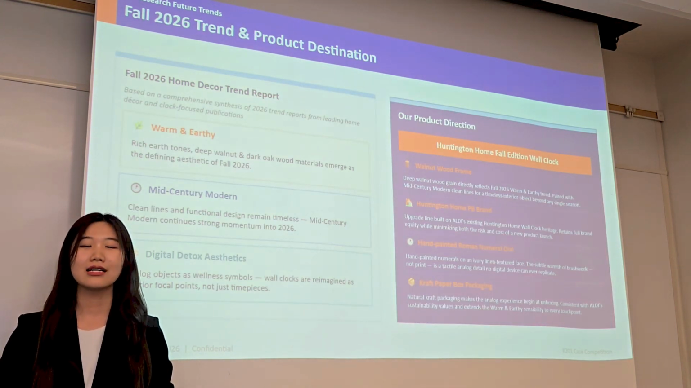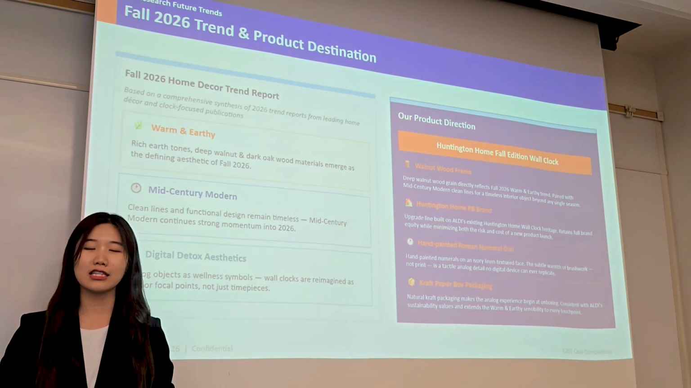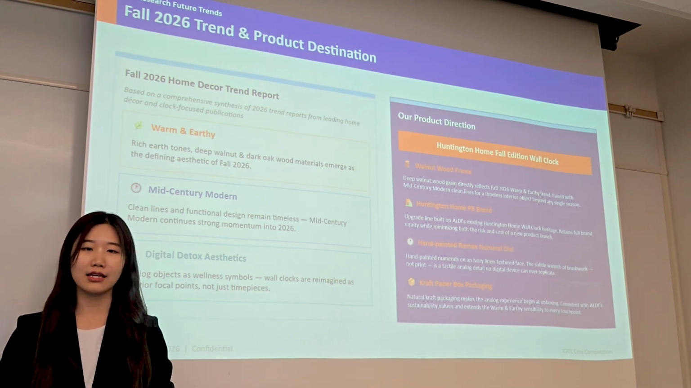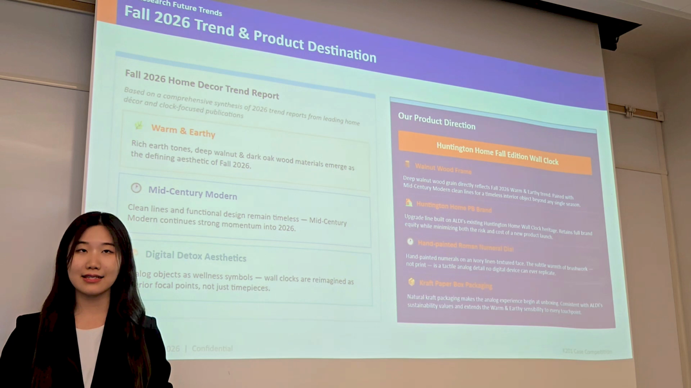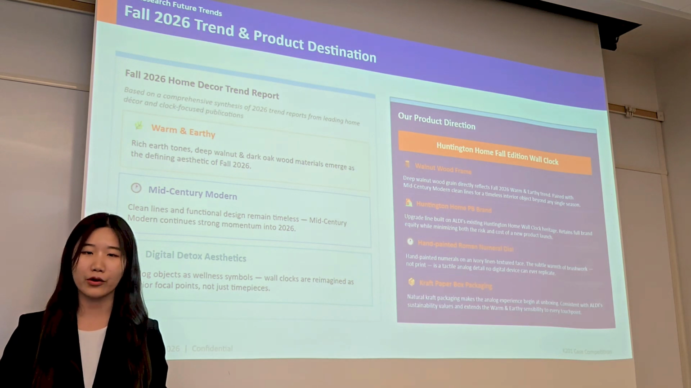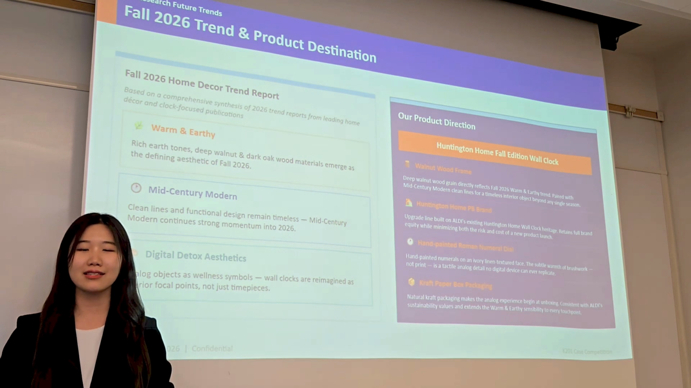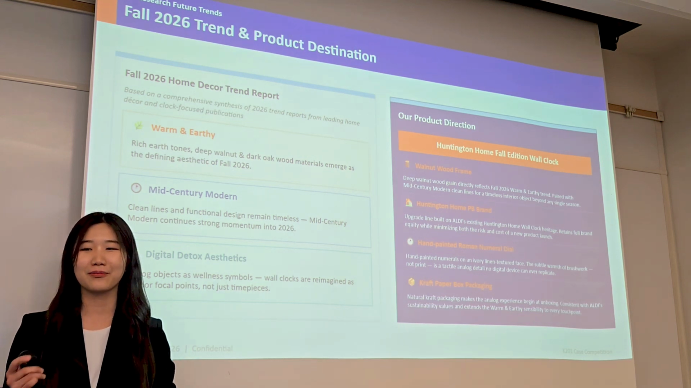To identify a new line to launch under the Huntington brand, we analyzed fall 2026 home decor trends. Across multiple reports, a clear direction emerged. This season is shifting toward natural materials and warmer aesthetics. Based on this insight, we developed the Huntington Home Fall Edition Wall Clock.